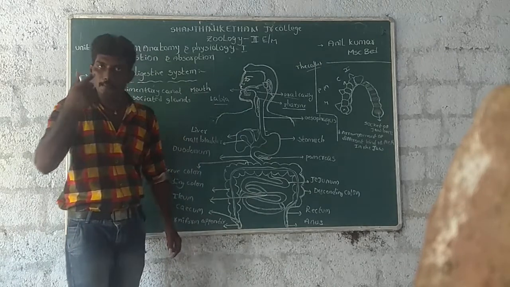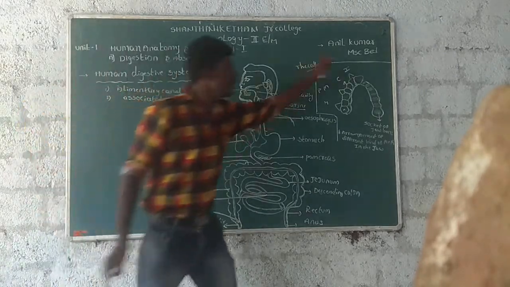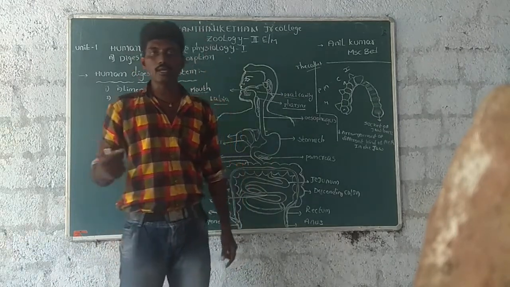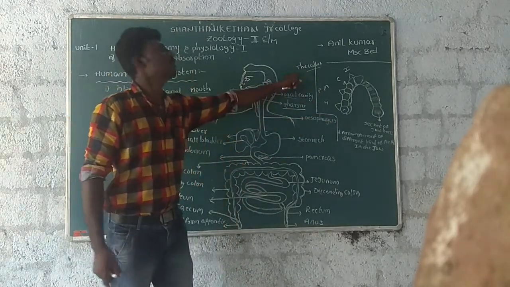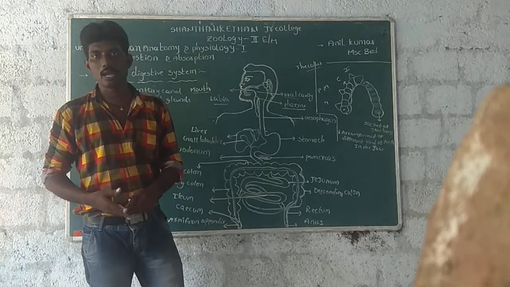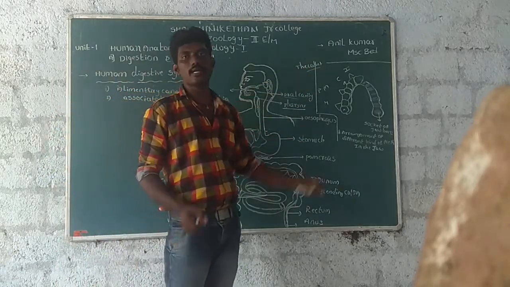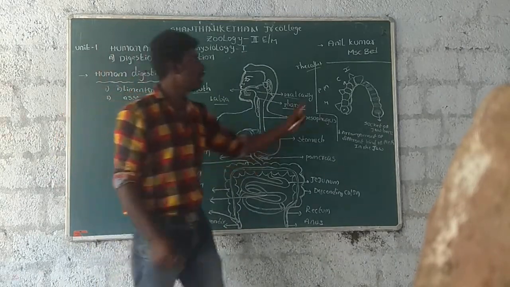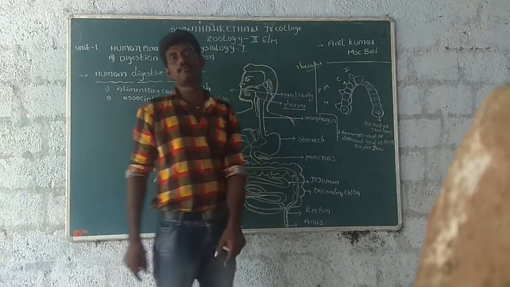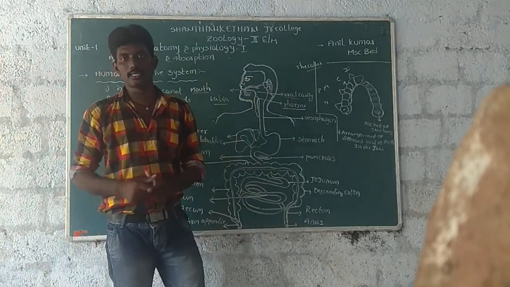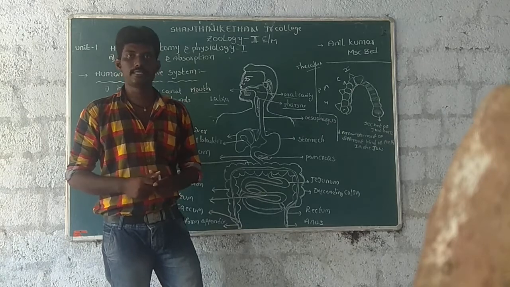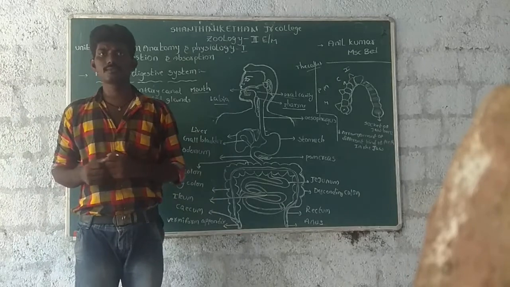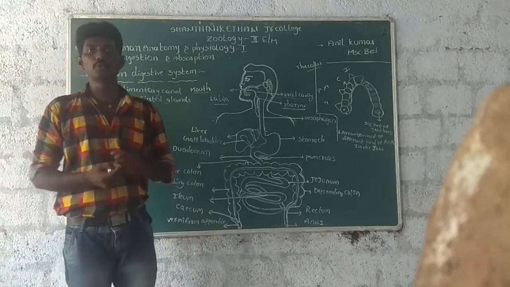That means that in human beings, the teeth are embedded into the socket of the jawbone. This type of dentition is known as thecodont. It is a 2 marks question. What is thecodont? In human beings, the teeth are embedded into the socket of jawbone. This is known as thecodont teeth.